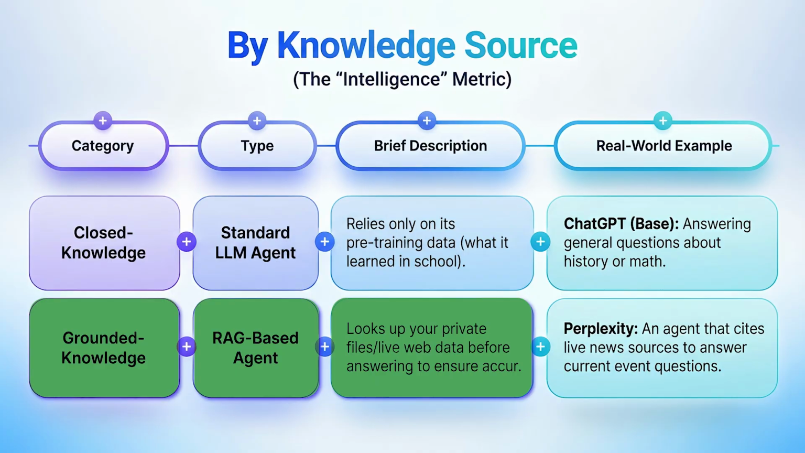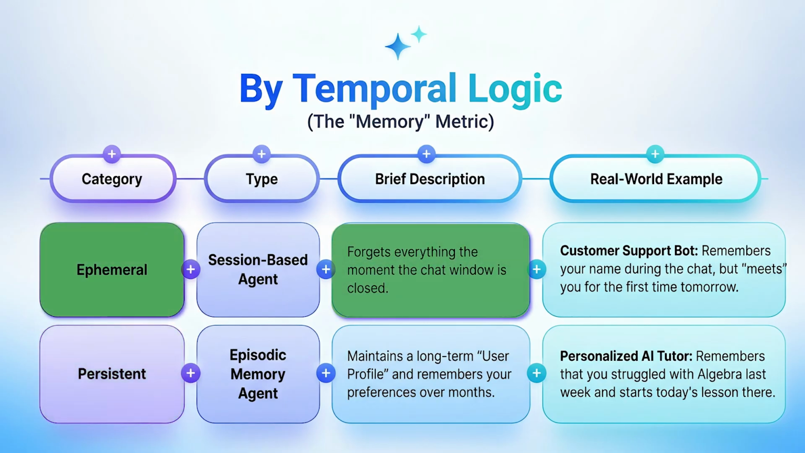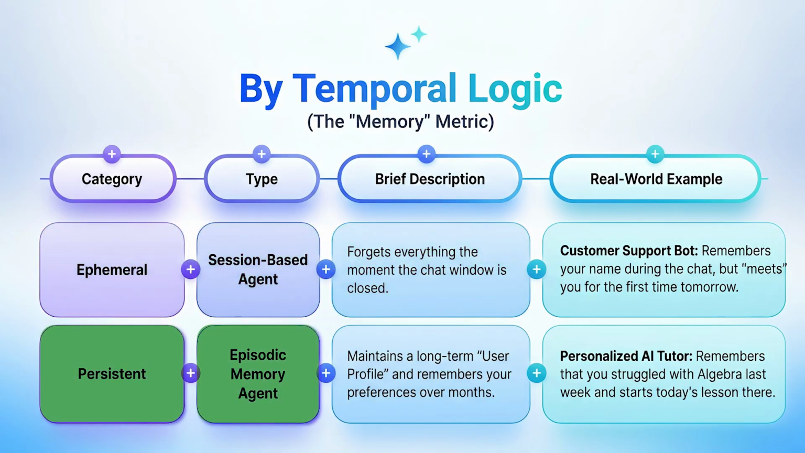By temporal logic, or the Memory metric, we can define how the agent views time. Here we can split the agents into two categories: ephemeral agents and persistent agents. Ephemeral means session-based agents. They forget everything when you close the chat window. And persistent, or episodic memory agents, maintain a long-term user profile which keeps information and remembers your preferences over months, over time.